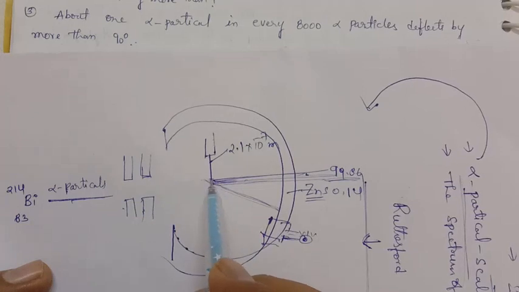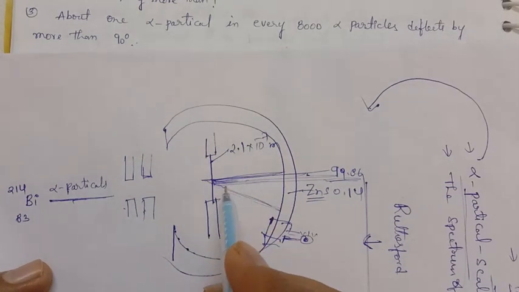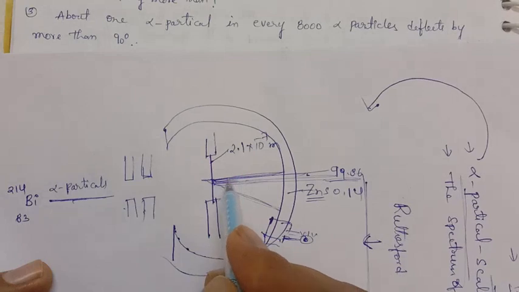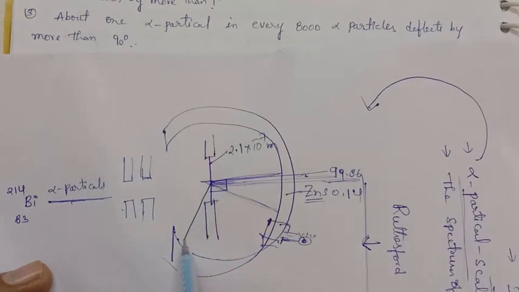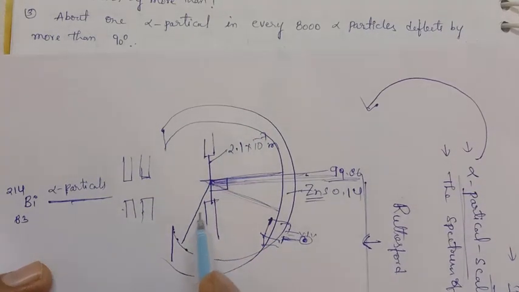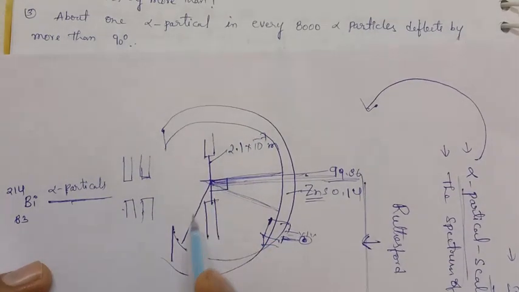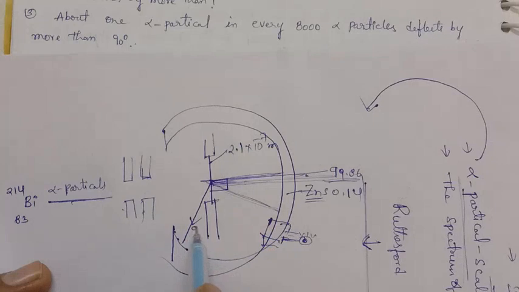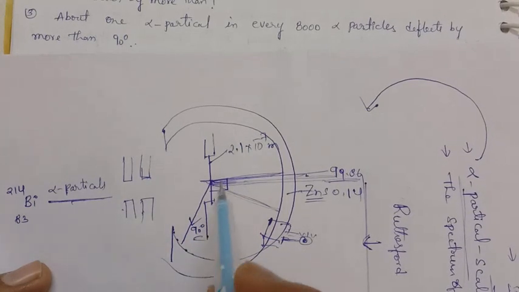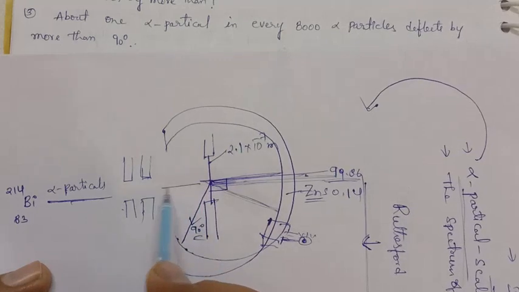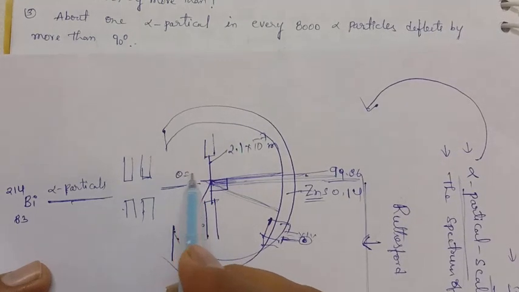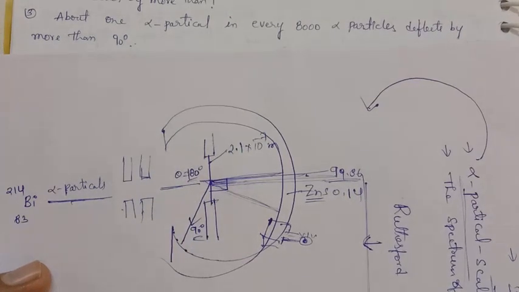So from the 0 degrees axis, you have to take the reference. So it is the 90 degrees. More than 90 degrees means a deflection like this. So for every 8,000 alpha particles, one alpha particle gets deflected by greater than 90 degrees. For every 20,000 alpha particles, one alpha particle gets deflected by 180 degrees, that is pi.